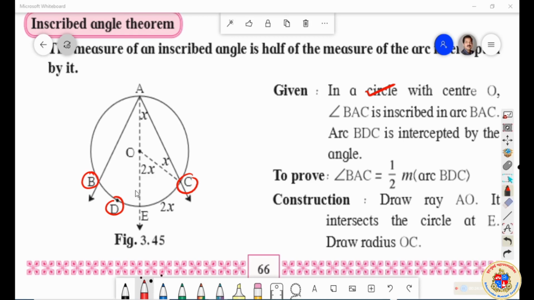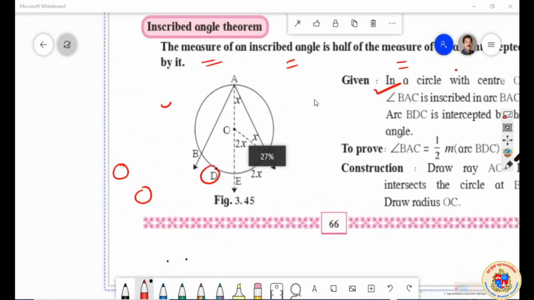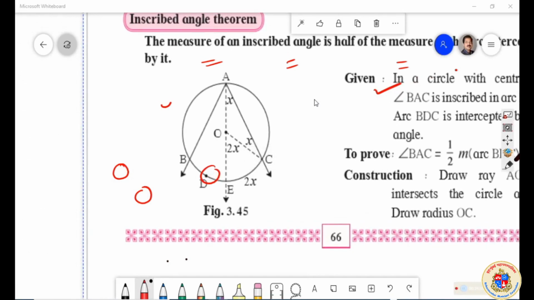What do we have to prove? The measure of the inscribed angle, that is this one, is half of the measure of the arc. Let me see what it is intercepted by. So this inscribed angle is having an arc over here, BDC. It will make an angle measure of that arc, which we normally say is the measure of the arc.